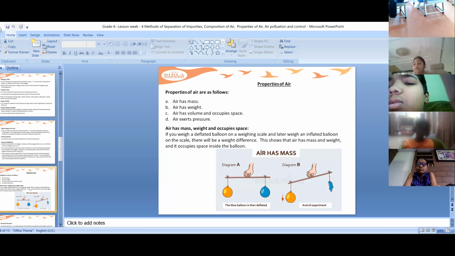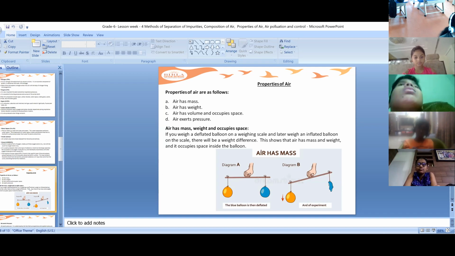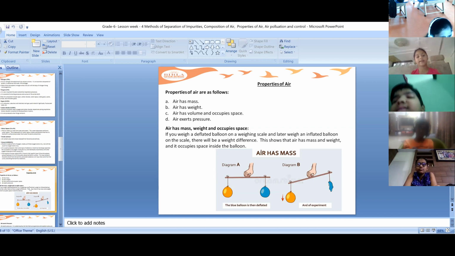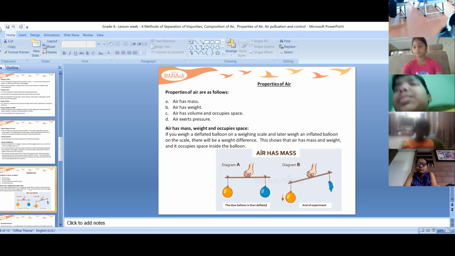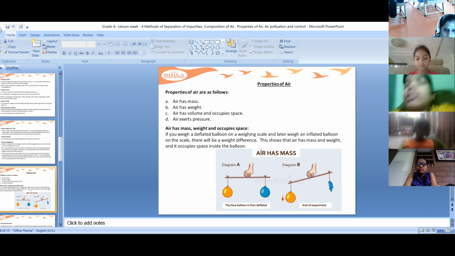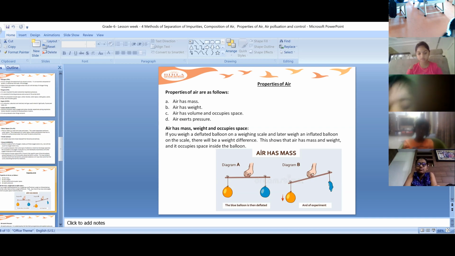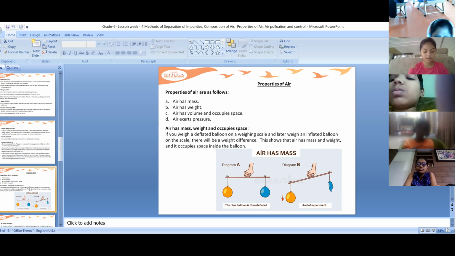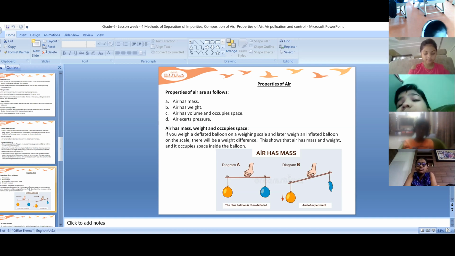So now coming to properties of air. What are the different types of properties of air which we can see? Air has mass. How can we say that air has mass? By doing this experiment, you can see it here on the screen. If you fill the balloon with air, and after filling this balloon, if you measure it, it will weigh something. It has some weight, isn't it? So this shows that air has mass.